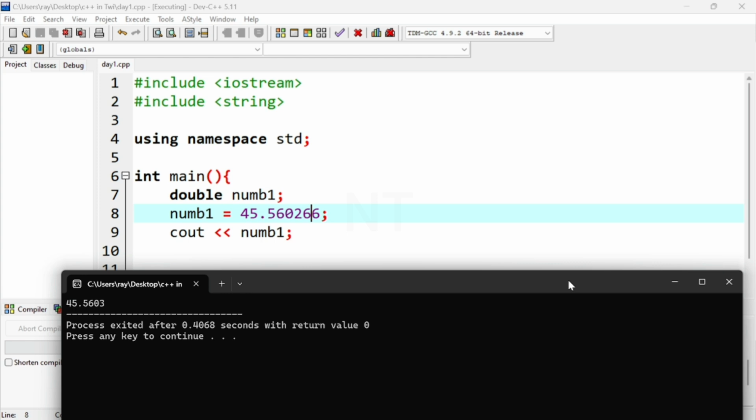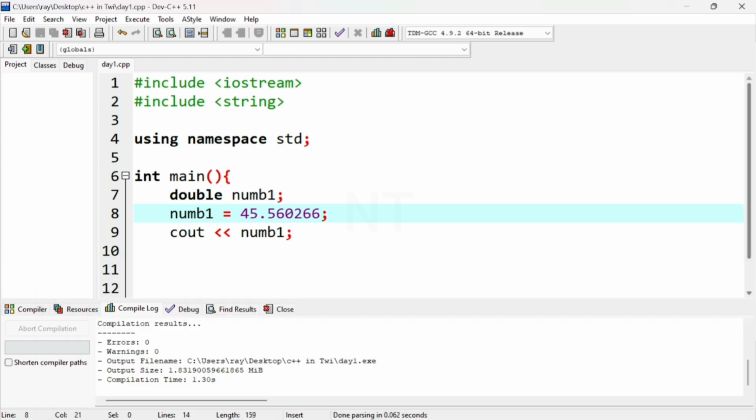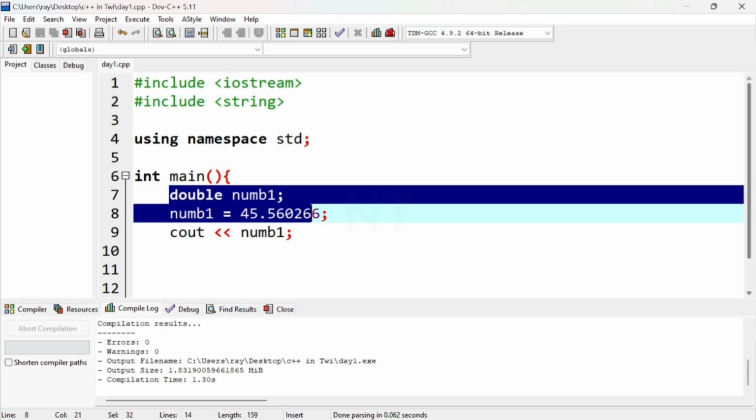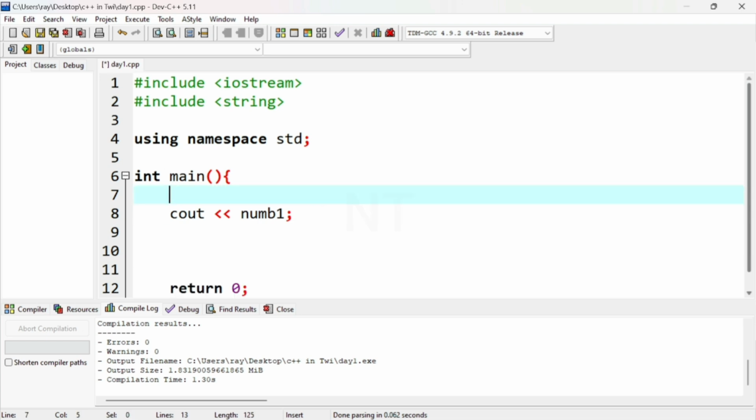Okay. The next data type is Boolean, bool for short. That one is only true or false. Either true or false. Say bool is male, right? So it's either the person is male or the person is not male.